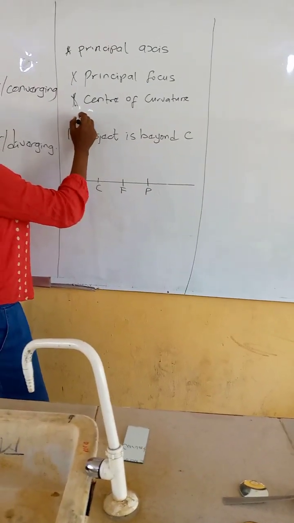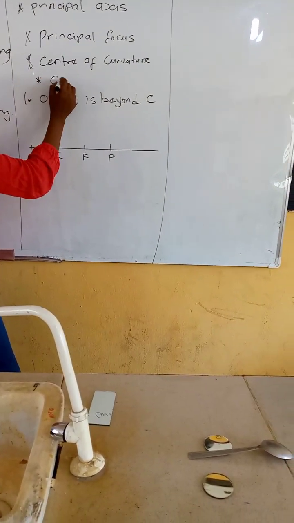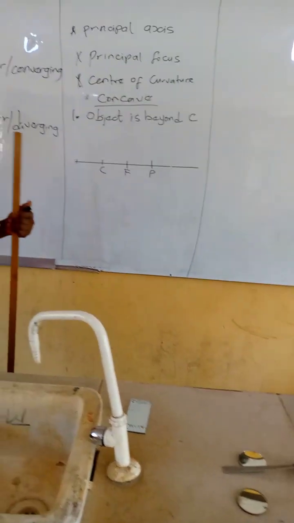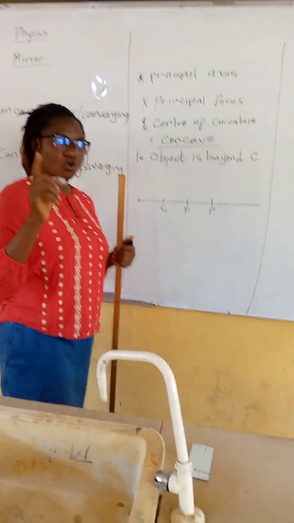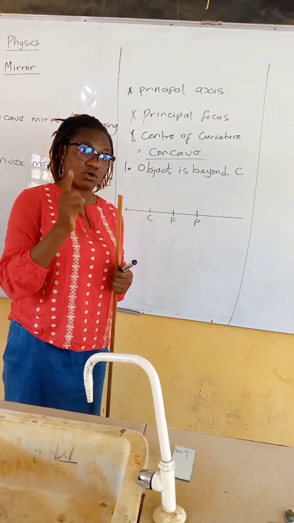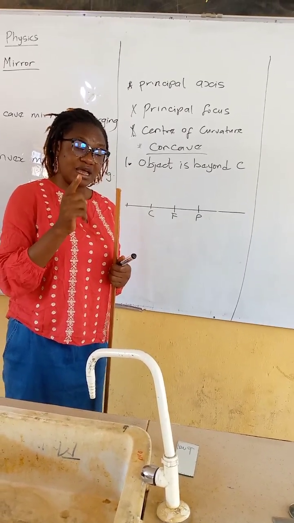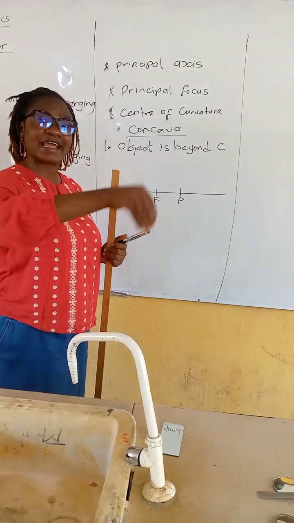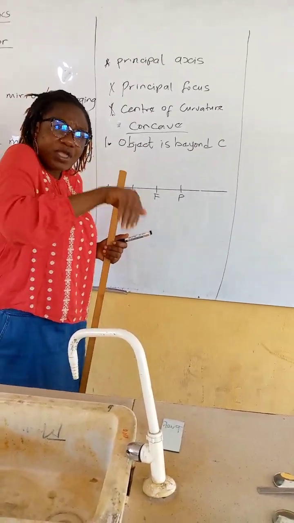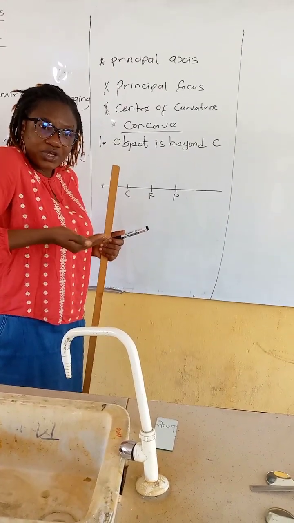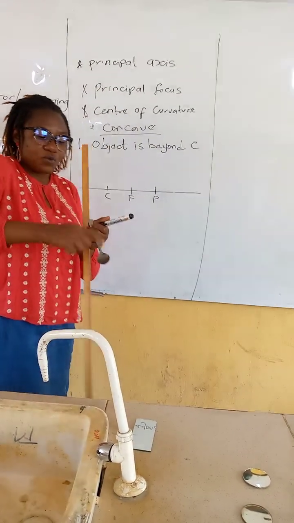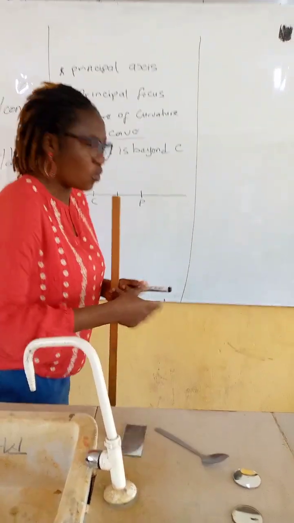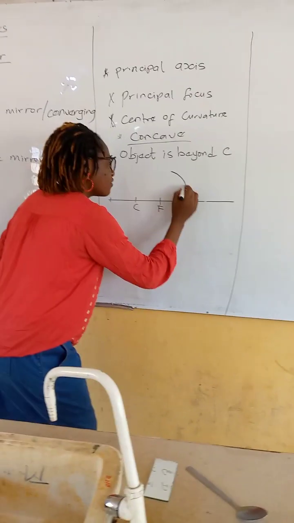Remember, I tell you say we wan consider different positions for concave. Different positions wey be say we go place the object for concave mirror. I go draw concave mirror now. You still remember how to draw concave mirror? I tell you say the concave mirror na the one wey be say the inside na im dey reflect. The inside wey bend. Like the spoon wey you dey chop, the face of the spoon wey you dey take chop, the one wey bend inside, wey be say this side na im be the reflecting surface, na im be what? Concave. So I go draw my concave mirror.